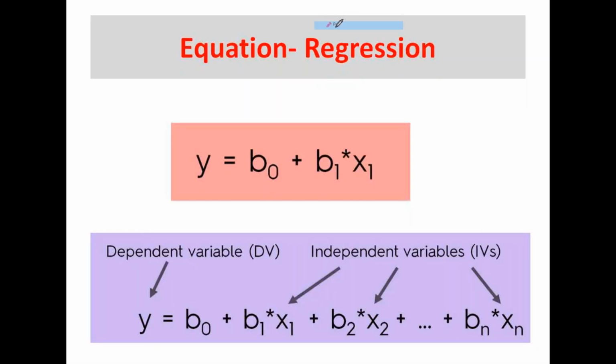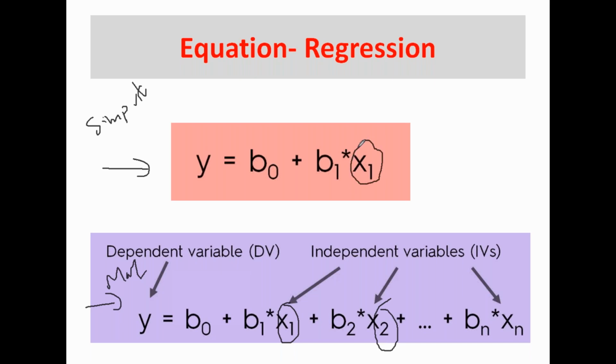If you see the difference between the equations, this equation is for simple linear regression, whereas this one is for multiple linear regression. Here x1, x2 and so on are called independent variables. If you have more independent variables, then you have to go for multiple linear regression. If you have only one single independent variable, then you have to go for simple linear regression. I hope all of you got an understanding of the difference between simple and multiple linear regression. Any questions, please ask me.